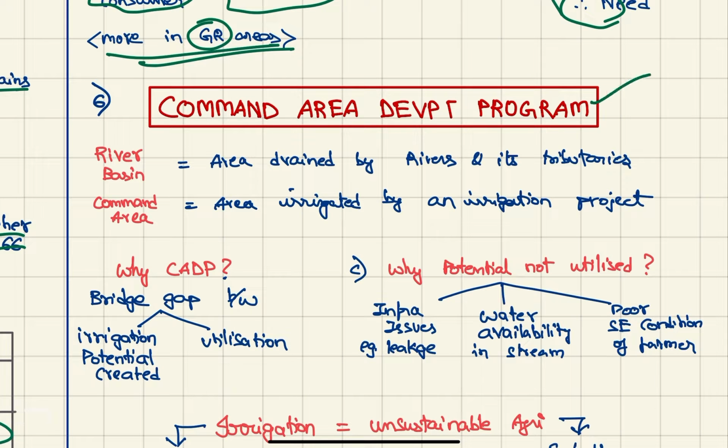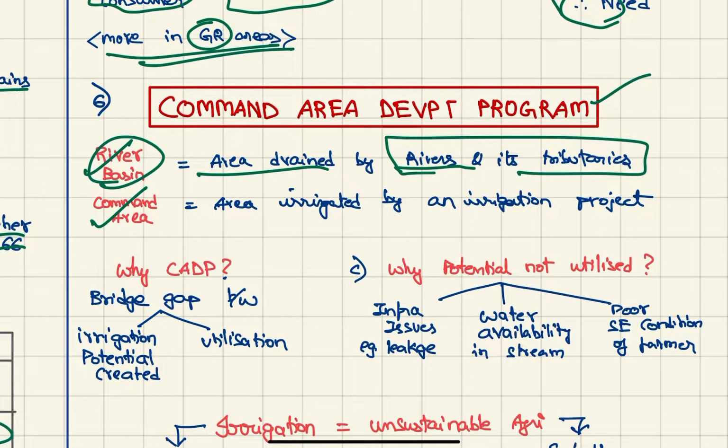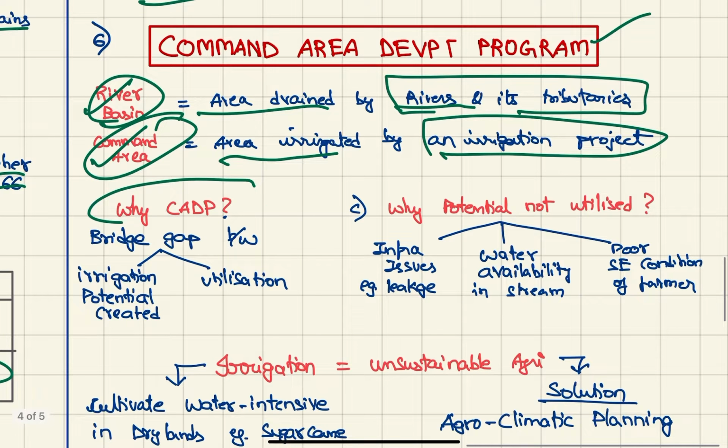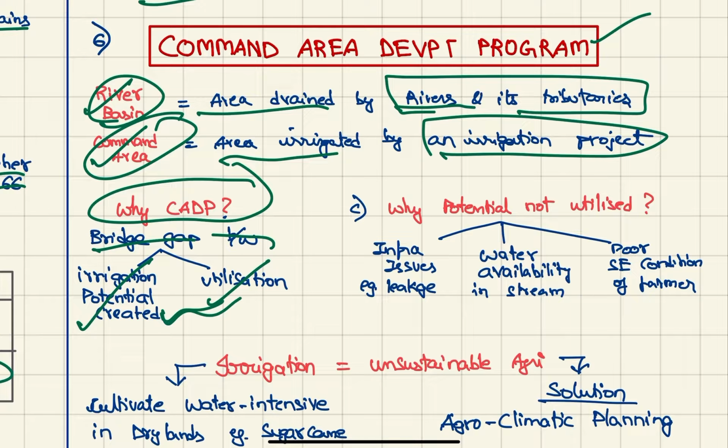Next one is the command area development program. First, understand what a river basin is. A river basin is the area drained by rivers and their tributaries, whereas a command area is the area irrigated by an irrigation project. What is necessary for CADP is to bridge the gap between irrigation potential created and actual utilization. There is a huge gap between these.